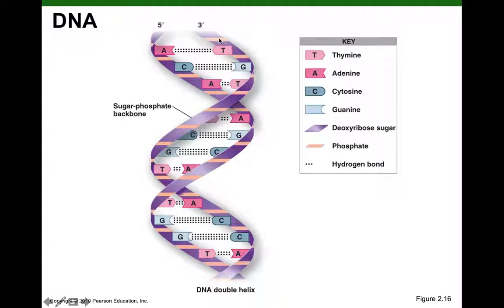So we have thymine complementary to adenine, guanine complementary to cytosine. Here again, thymine complementary to adenine. But note the orientation of the complementary strand. The 3' tail of the complementary sister strand is adjacent to the 5' head of the other strand. This arrangement is referred to as anti-parallel, an anti-parallel arrangement of the complementary strands of DNA.